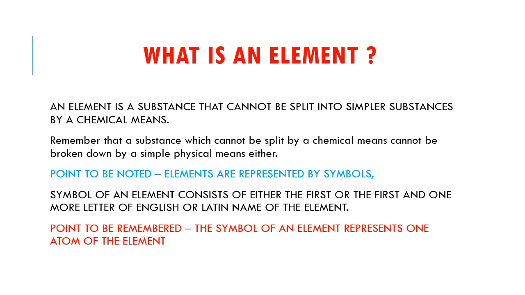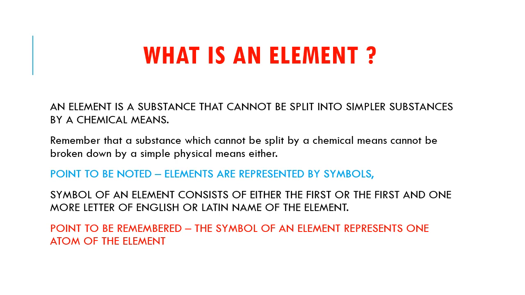Remember that a substance which cannot be split by chemical means cannot be broken down by simple physical means either. This means, suppose there is a substance which cannot be split by any chemical method, then no physical method can be applied to break it down into simpler substances.